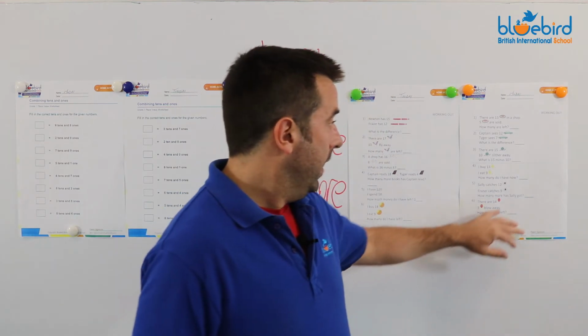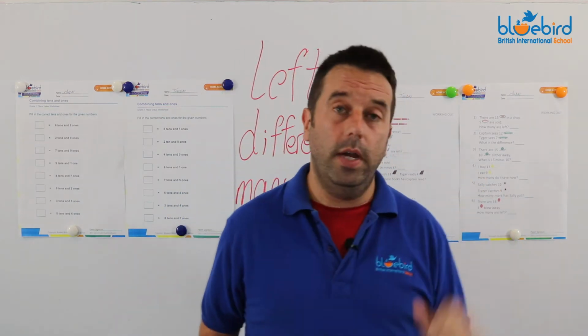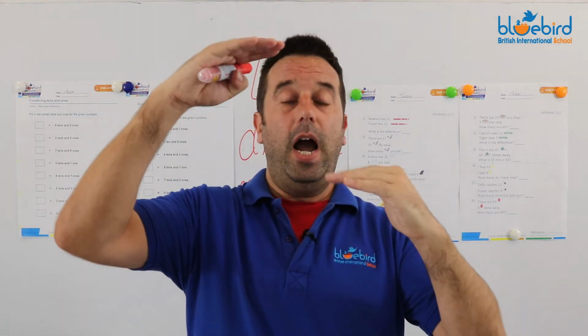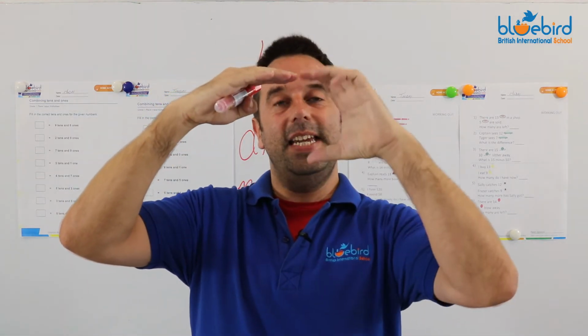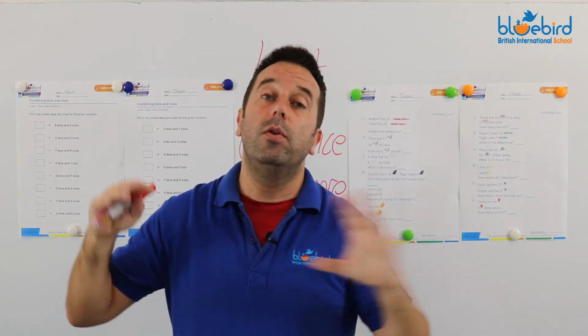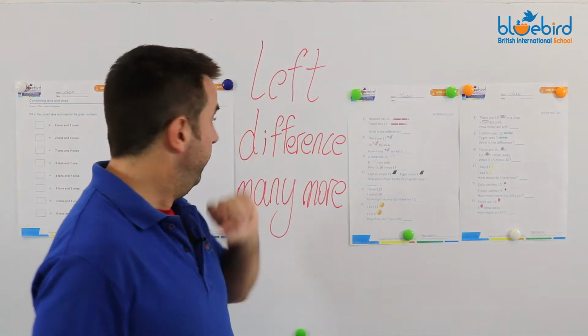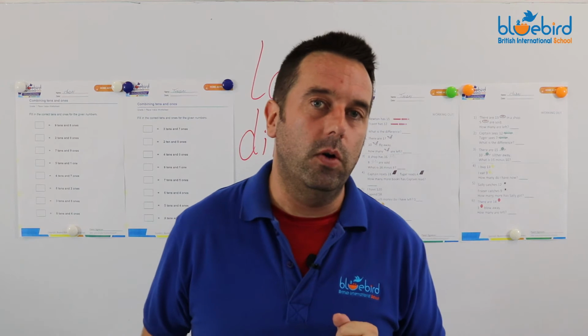You want to know how many more Sally has than Fraser. So Fraser's 9, Sally's 12. How many more? So you need to see the difference between them.